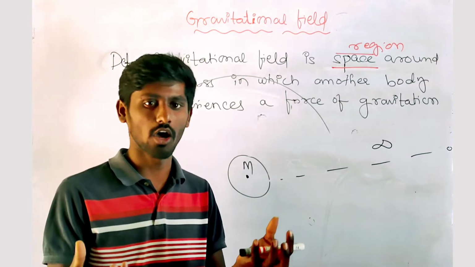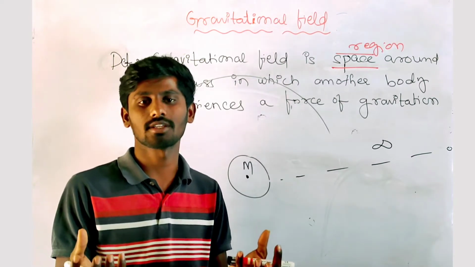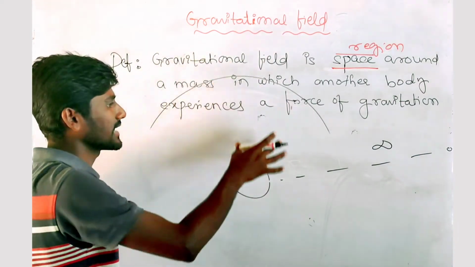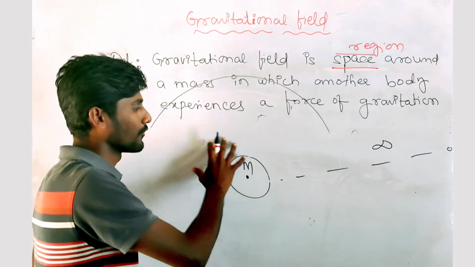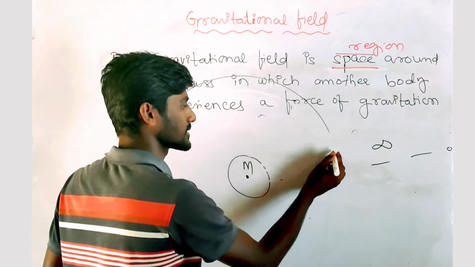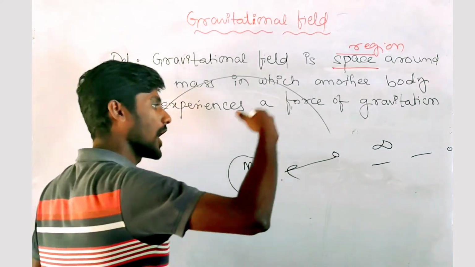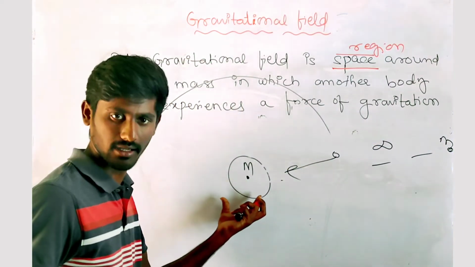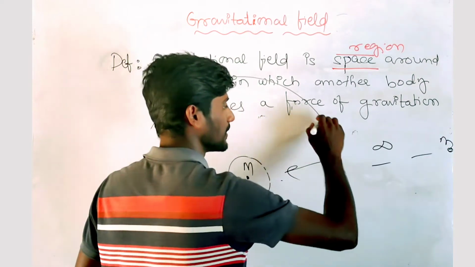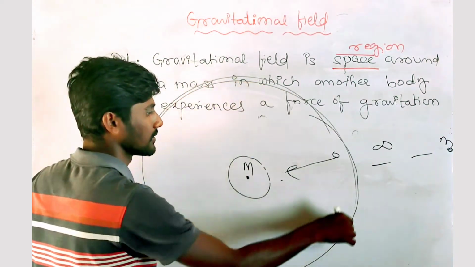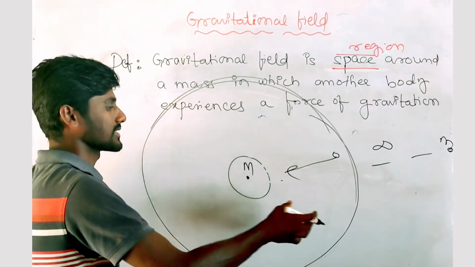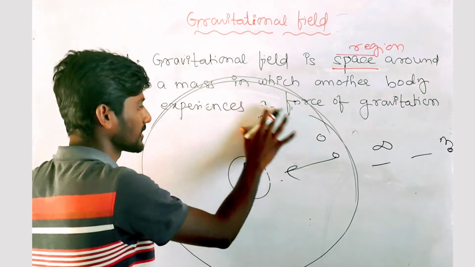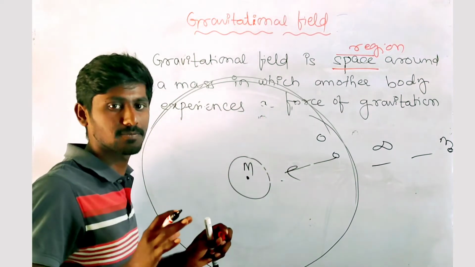But with small masses, the gravitational force is very small, so they cannot pull each other. So gravitational field is a space around some mass M where, if you put any other mass, it will be attracted. If you put the same mass m at infinite distance, it's not going to be attracted. The distance up to which this mass is going to attract another mass is called the gravitational field, and that is simply a space.